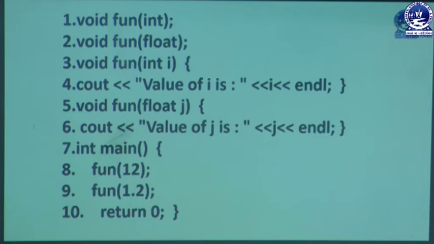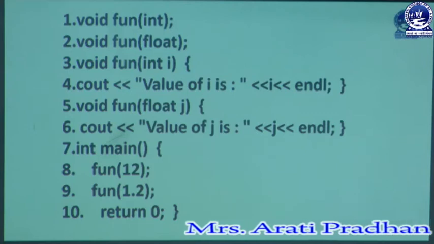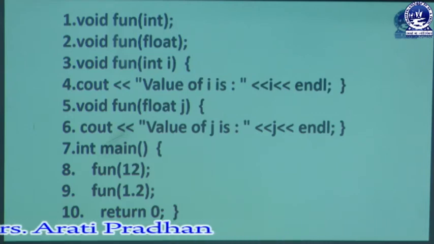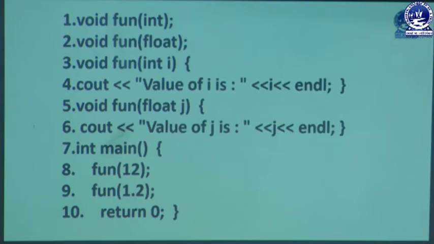Okay, we know that when we are passing one int, that may be converted into float, and when we are passing a float, that may be converted into int. It means that when you are using foo(12), it may be cast by this method or this method. When you are passing a particular value and calling a particular function, the compiler may not understand which function is required to be invoked, and that particular situation is called ambiguity in function overloading.